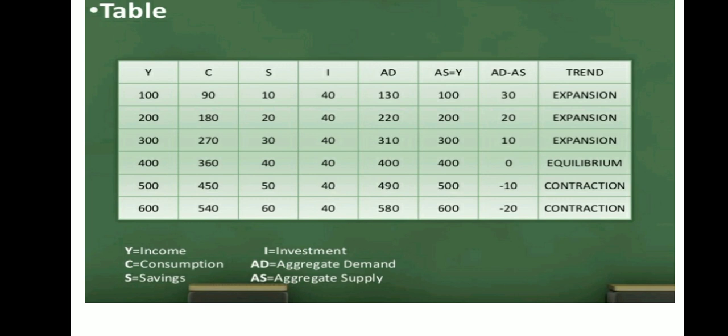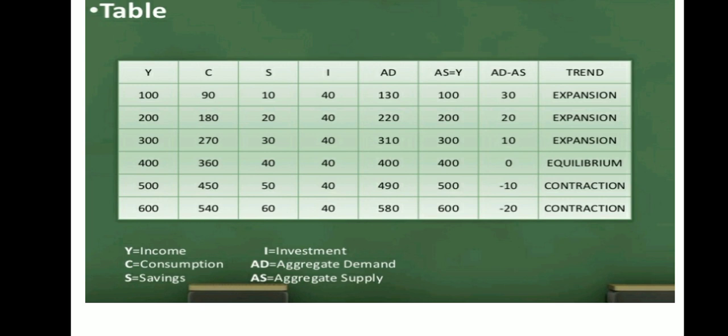Now let us understand what expansion is here. 130 and 100. So when I subtract AS from AD, you can see that demand is more as compared to supply. The producer is thinking of expansion and more investment is done in the economy, right? And what is contraction?